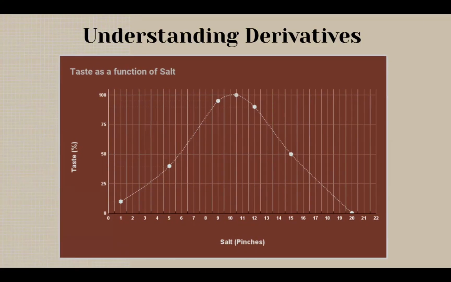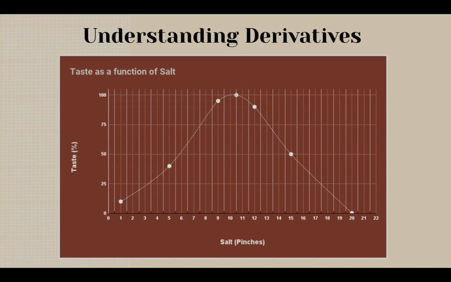Now our puppy has wasted a whole bowl of salad just to plot this graph because it knew that plotting this graph would help it find the exact amount of salt in pinches that would lead to 100% taste. And the puppy knows that it doesn't want to waste time in trial and error, so it turns to math.